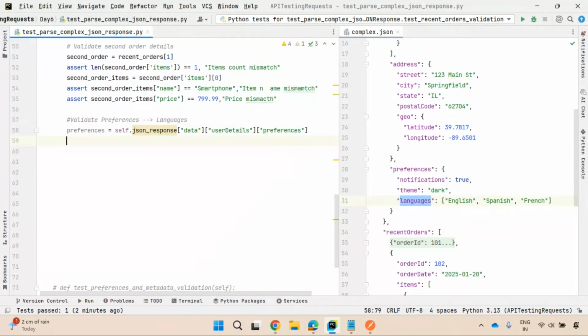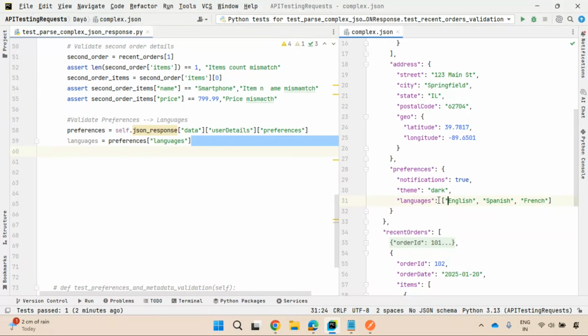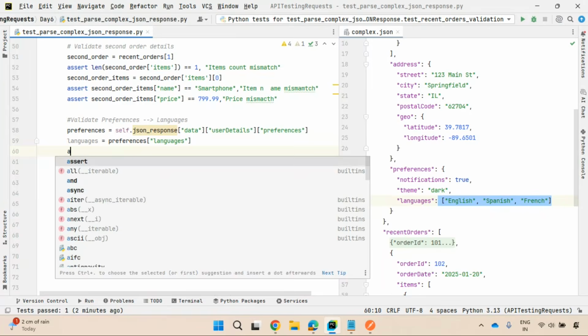I'll capture languages equal to preferences of languages, right? So it will return me a list of languages.